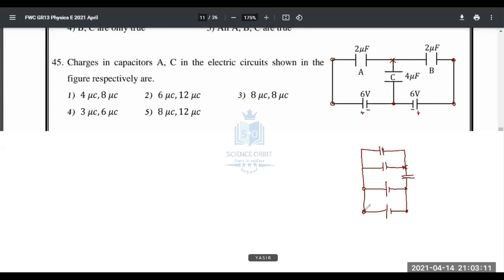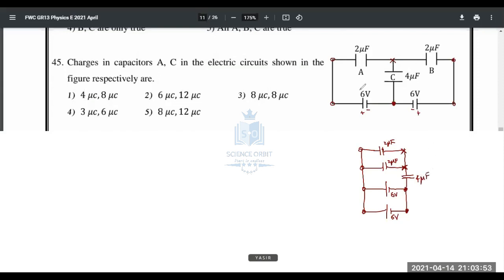Right. This point is similar to circle, circle, circle, circle. Right? And if I put a cross here, this is cross, this is also cross. And this is cross, now this is dot, this is dot. And look at the batteries connected to circle and dot. Circle and dot, okay? 6 volt, 6 volt. And if you take these two capacitors, 2 microfarad and 2 microfarad, they are connected to circle and cross. And this 4 microfarad capacitor is connected to dot and cross.